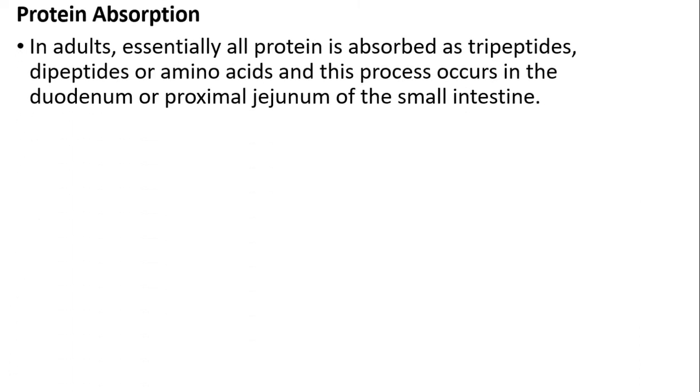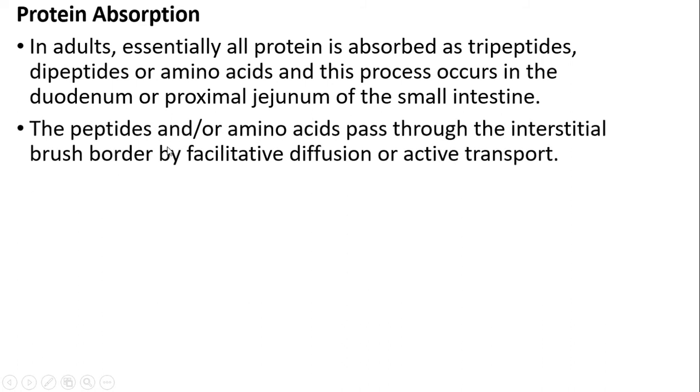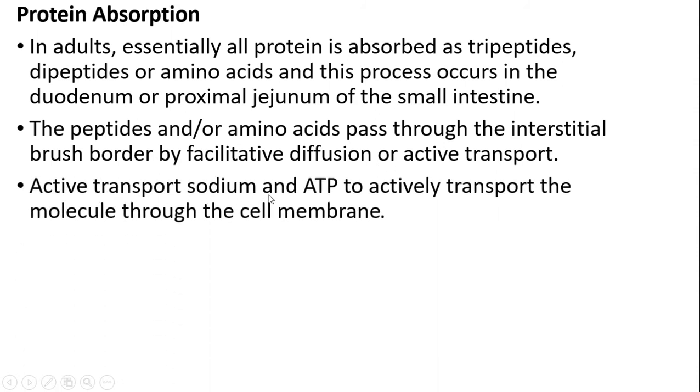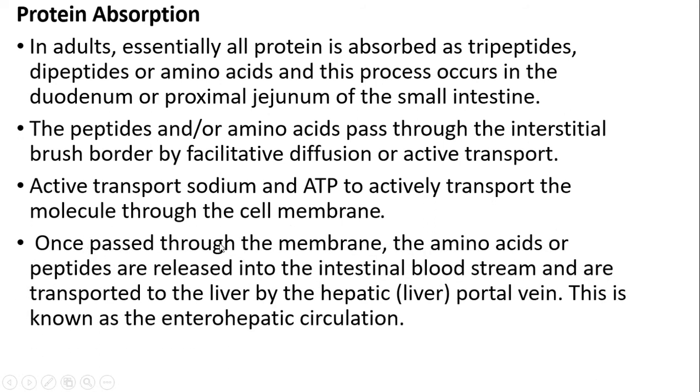Protein absorption in adults: essentially all protein is absorbed as tripeptides, dipeptides and amino acids, and the process occurs in the duodenum or proximal jejunum of the small intestine. The peptides and amino acids pass the intestinal brush border by facilitated diffusion or active transport. Active transport uses sodium and ATP to actively transport the molecules across the cell membrane. Once past the cell membrane, the amino acids or peptides are released into the intestinal bloodstream and transported to the liver by the hepatic portal vein. This is known as enterohepatic circulation.